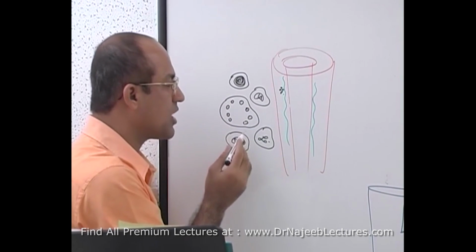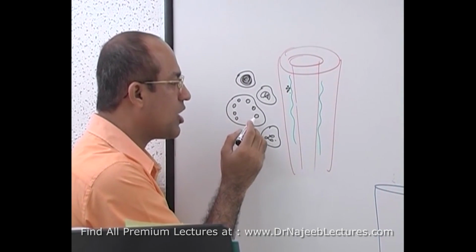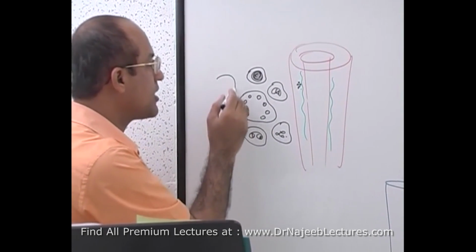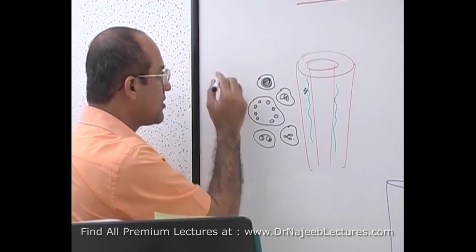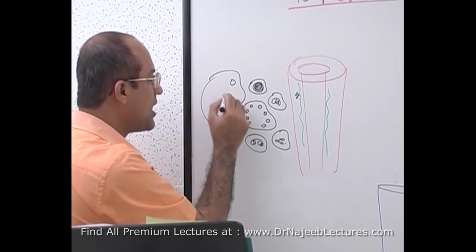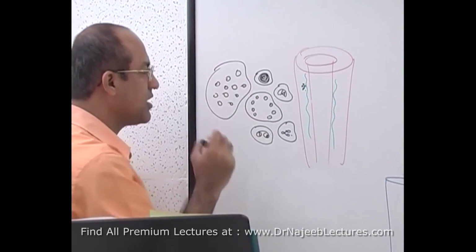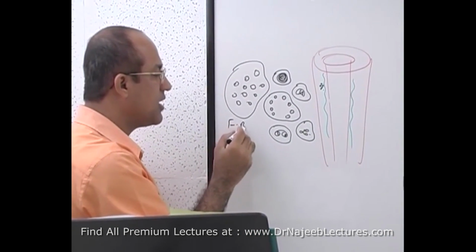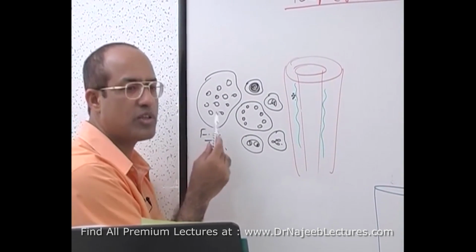Giant cells are of two types. In some giant cells, multiple nuclei are in the periphery of the cell, and we call them Langhans giant cells. For the other type of giant cell, I must make it really big. In this type, multiple nuclei are scattered randomly in the cytoplasm. These are called foreign body type giant cells. It does not mean there is a foreign body.